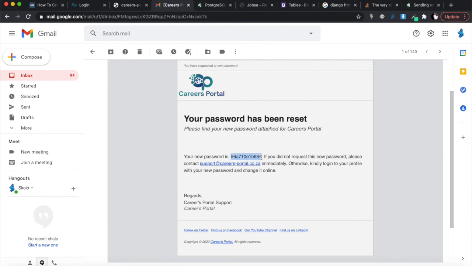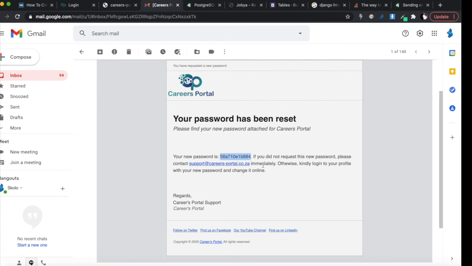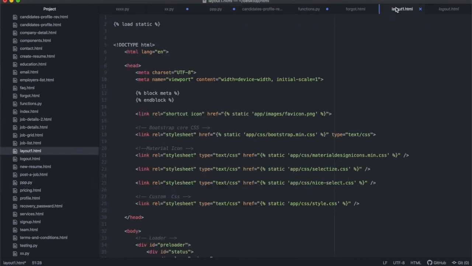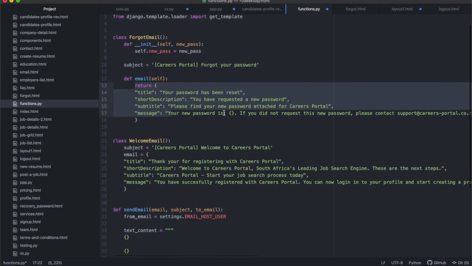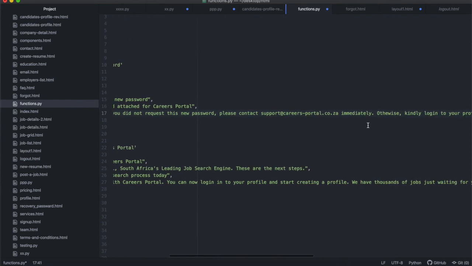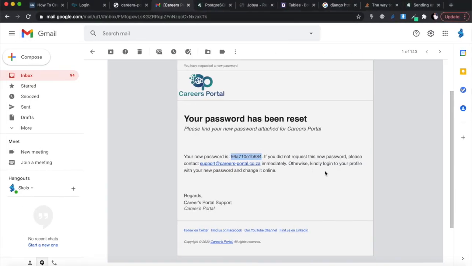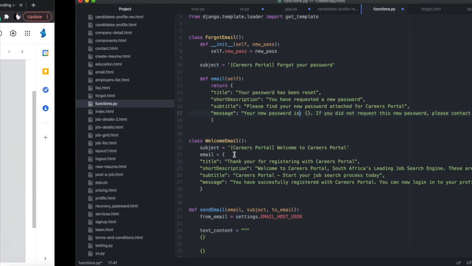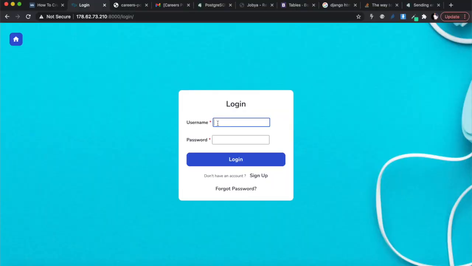Let me copy that. "If you did not request this password, please contact support." This is the text message that I typed under functions: your new password is this, and if you did not request it, it's just everything that I typed in there. I'm going to copy this new password, and then, what was my username?